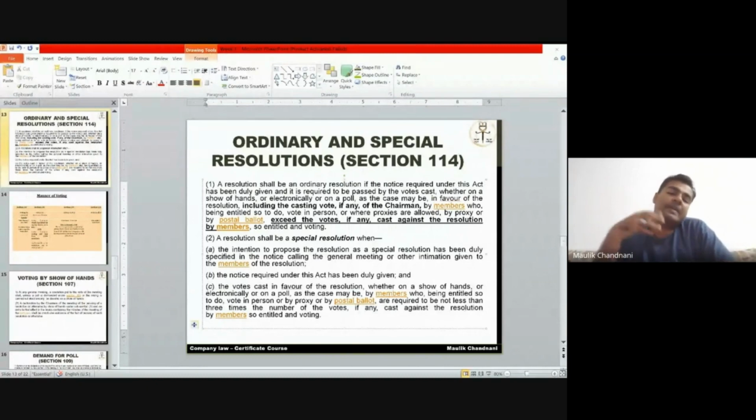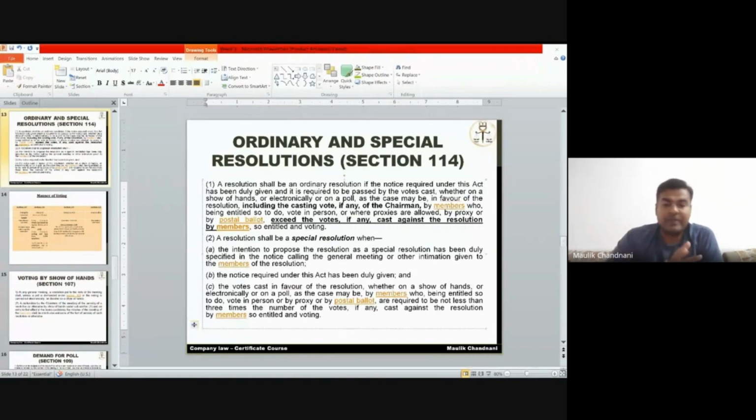Say, for example, 20 people were there. Just think about it. 20 people were there. 5 members didn't vote. So keep them aside. 15 members voted. Out of 15, 8 said yes, 7 said no. Say, for example, I asked you whether we start a new machine, new plant. 8 members said yes, 7 members said no. So the resolution is passed in favor. Yes, the plant can be installed.